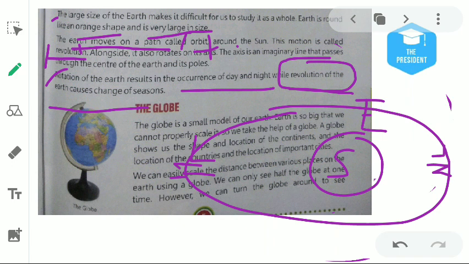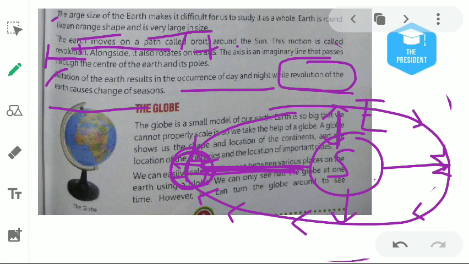So what happens when Earth revolves around the Sun? There are some instances when the distance between Earth and Sun is lower. When Earth will be here and Sun will be here, the distance between Earth and Sun will be so much far.